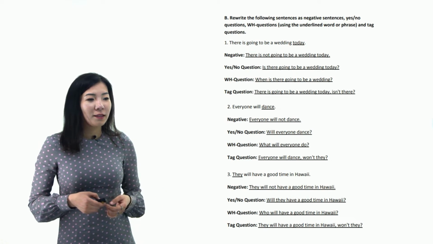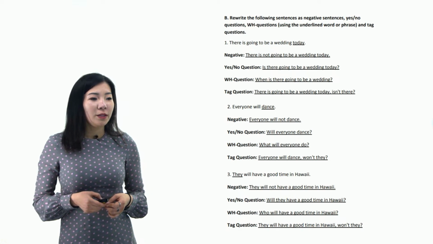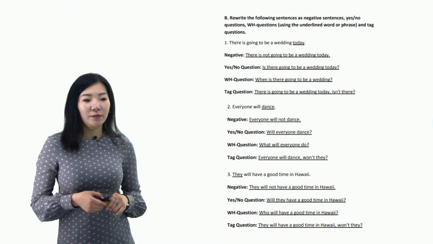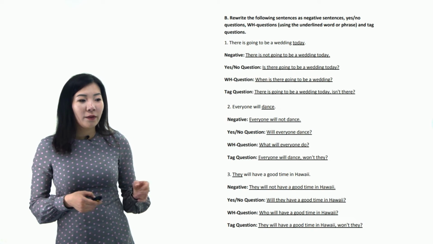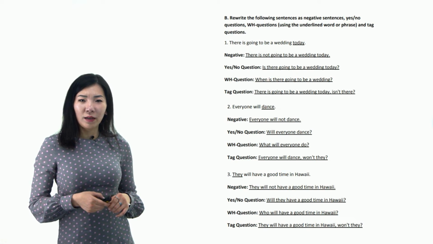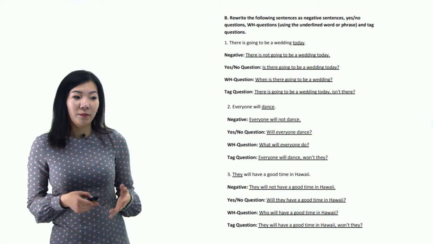And the last sentence, they will have a good time in Hawaii. They will not have a good time in Hawaii. Will they have a good time in Hawaii? Who will have a good time in Hawaii? And they will have a good time in Hawaii one day.